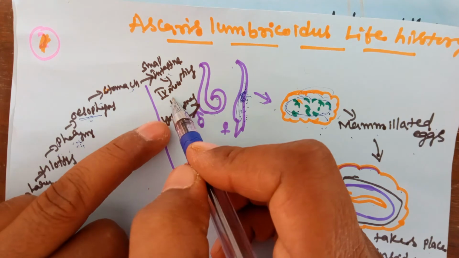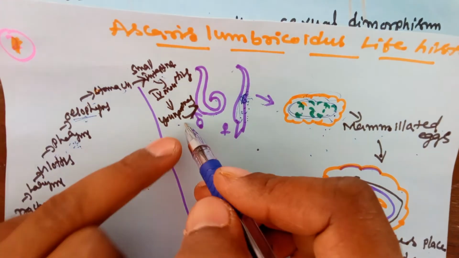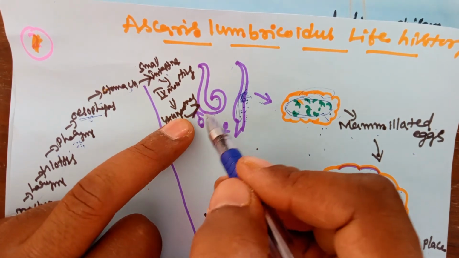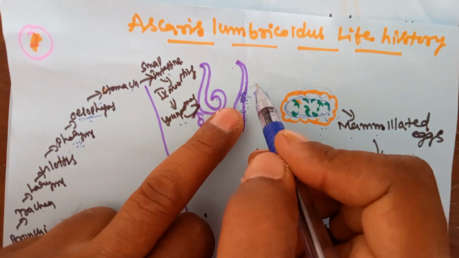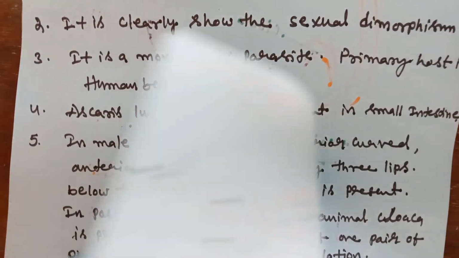In the small intestine it takes the fourth molting and becomes a young one, a small Ascaris. This small Ascaris takes in food material and grows into an adult animal. This is the entire life cycle.